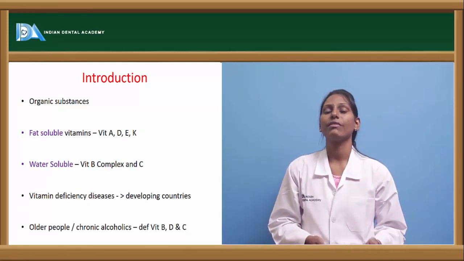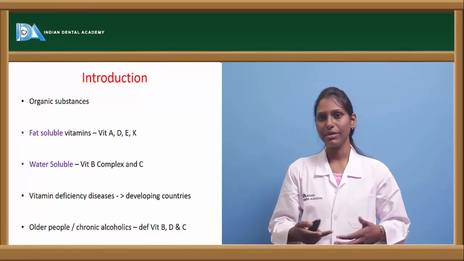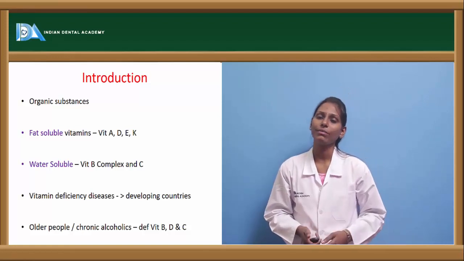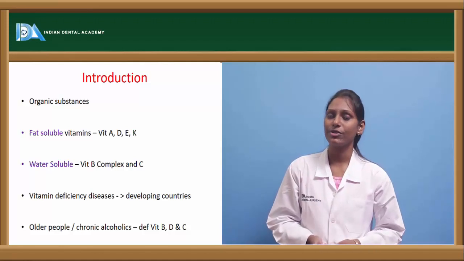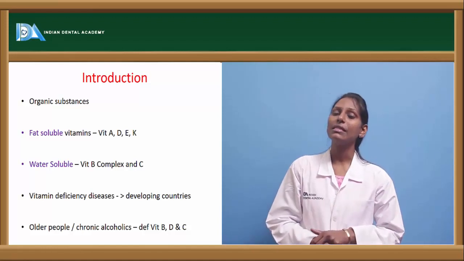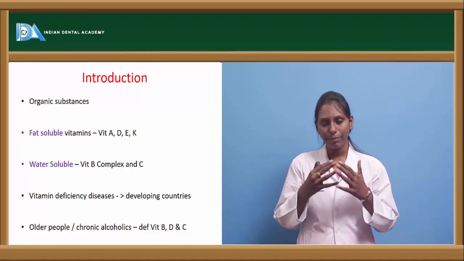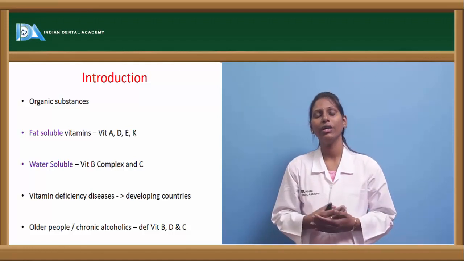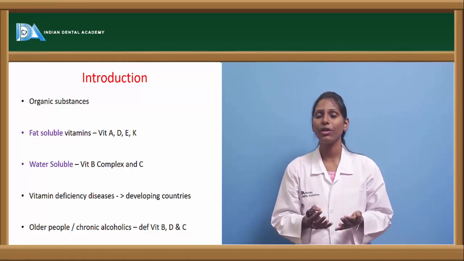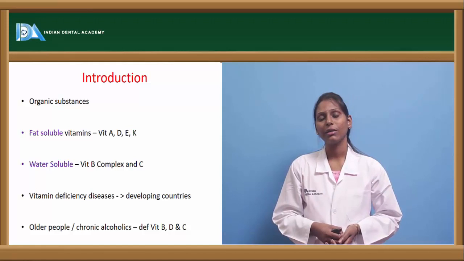I'll not go much into the introduction of vitamins because we have already read about them. I'll stick to avitaminosis in this presentation. Vitamins are organic substances, fat soluble and water soluble, and vitamin deficiency disorders are usually more commonly seen in developing countries, in rural areas, and in people who are not fortunate enough to have good food in their life, that is, a well balanced diet.